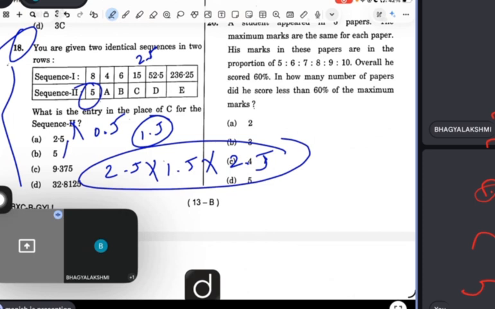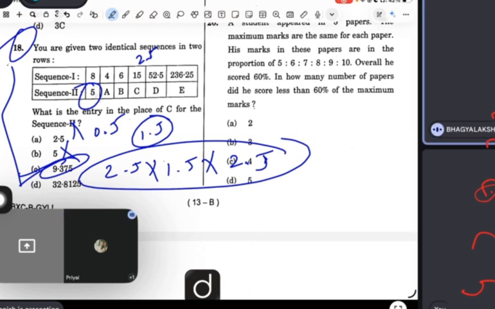This cannot be the answer. This cannot be the answer. This will be the answer. Because if you multiply 2.5 into 1.5 into 2.5, you will get this answer. Common sense. See, one thing. You got 5 here in the sequence.